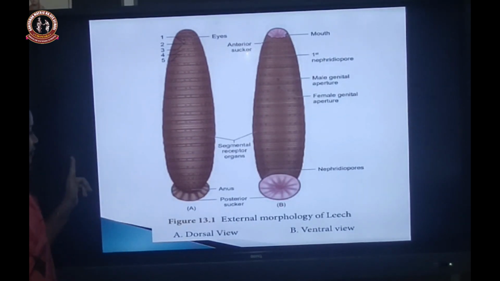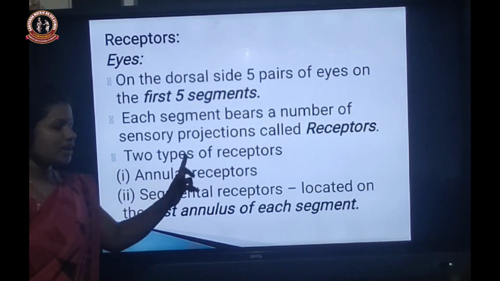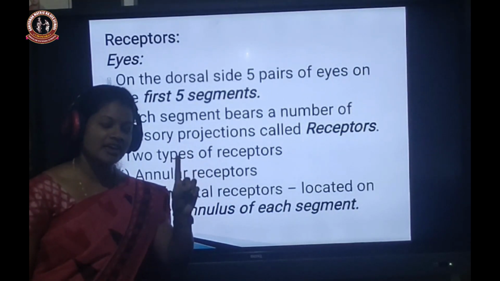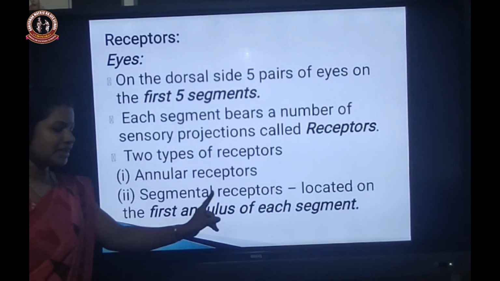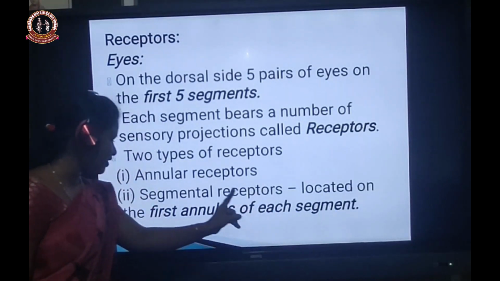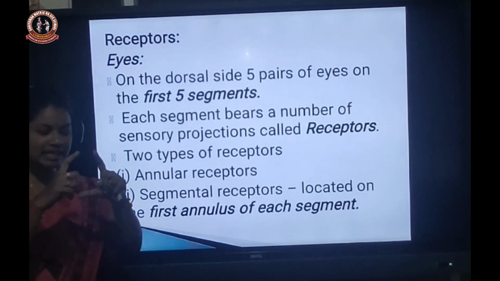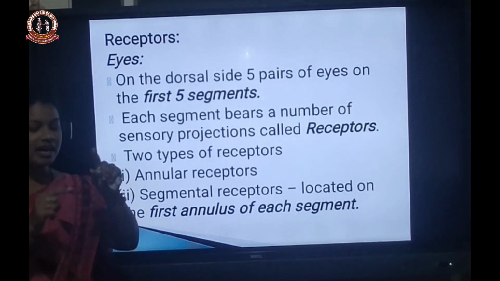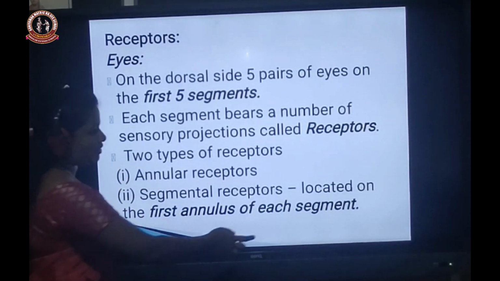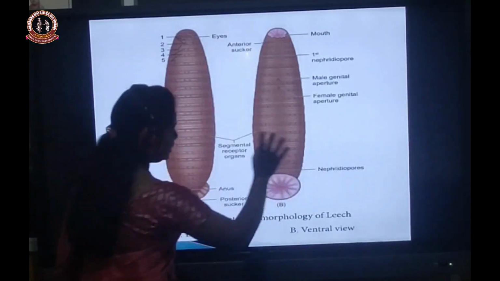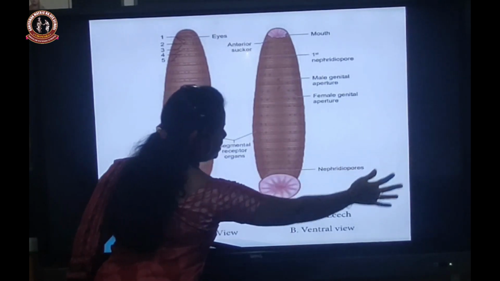Okay, then what is the difference between annular receptor and segmental receptor? Annular receptor is present on every annulus. But segmental receptor is located on the first annulus of each segment. So a single segment has several annuli, and only the first annulus has the segmental receptors. Okay, so two types of receptors: annular receptor and segmental receptors.